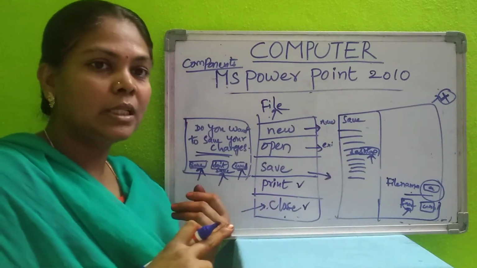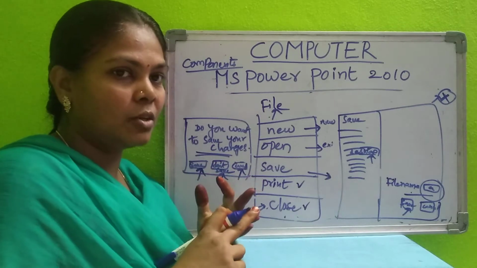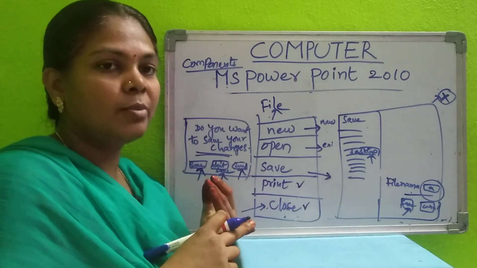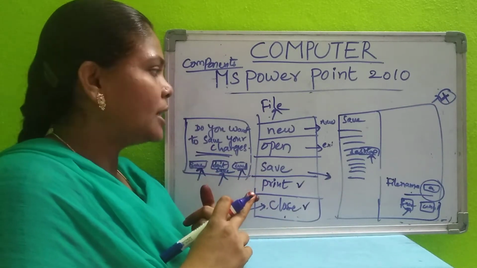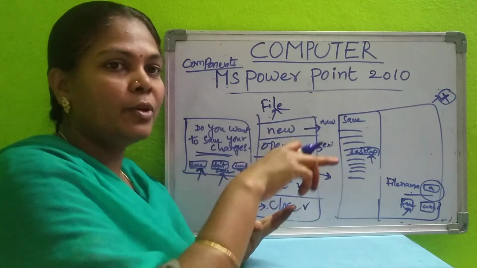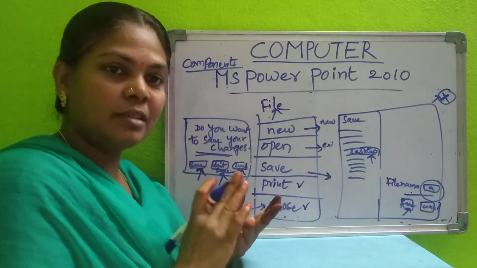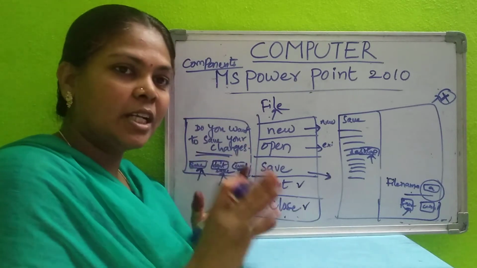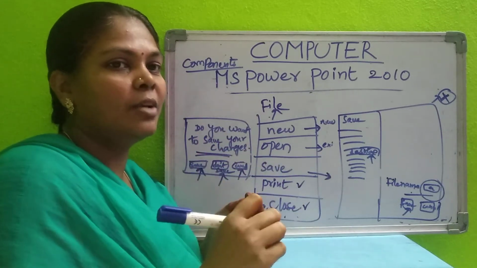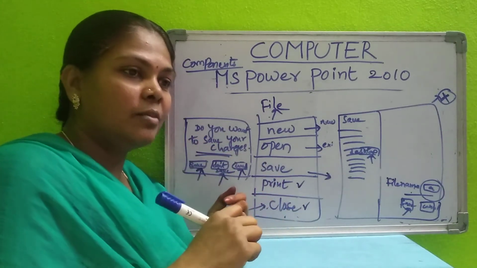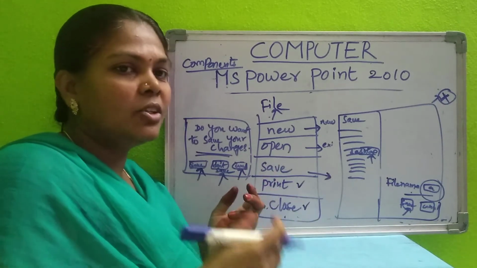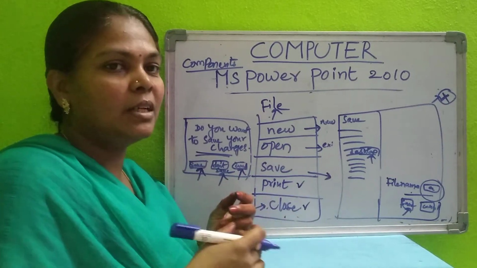How to open: Start button, All Programs, Microsoft Office, PowerPoint 2010. After opening, the window will be opened. There you can prepare different slides. You can write information, at least write your name or your friend's name on another slide, and another friend's name on another slide. Like that you can add different text and you can play the slideshow.